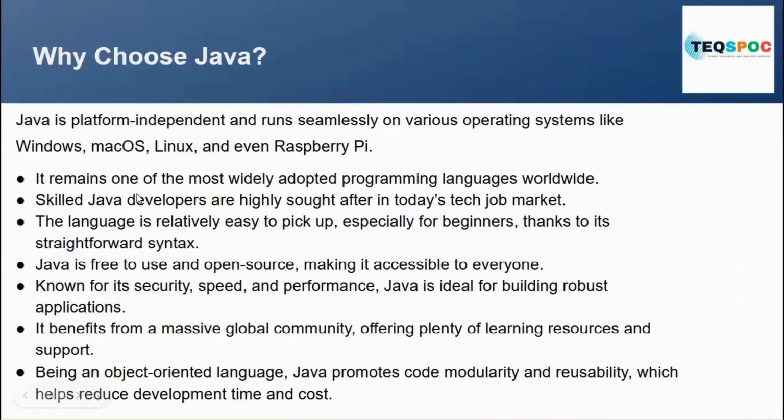So, why choose Java for your development career and for backend development? Java is platform independent, which means it can run on any operating system: Windows, Mac, Linux, Raspberry Pi. It runs seamlessly on various operating systems because it uses the JVM. The JVM converts your code into machine code, the 0s and 1s.